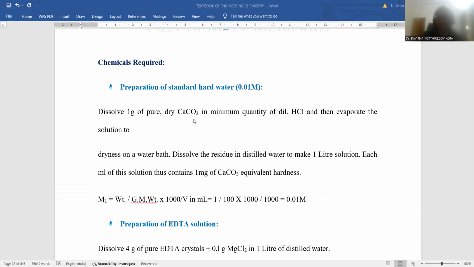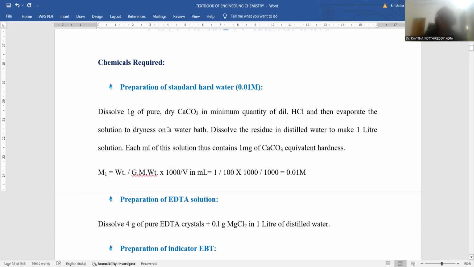Calcium carbonate is actually water insoluble, but 1 gram, exactly weighed, should be mixed with a minimum quantity of dilute hydrochloric acid. Whenever dilute hydrochloric acid is added, what will it do? Hydrochloric acid reacts with calcium carbonate, and there is eventual formation of calcium chloride. That calcium chloride is a permanent hardness causing salt, right?